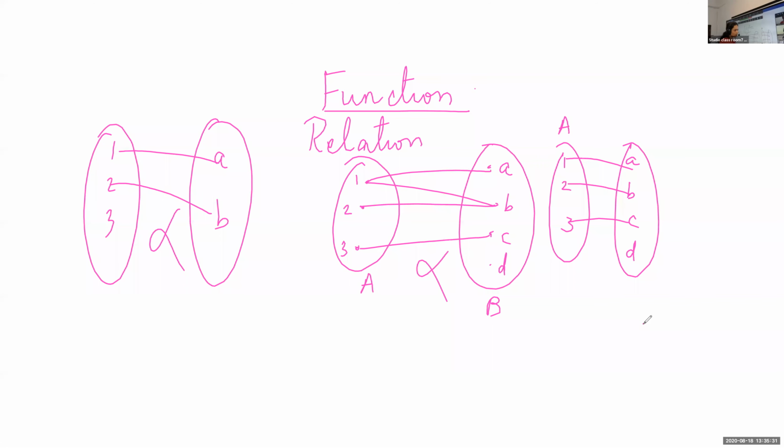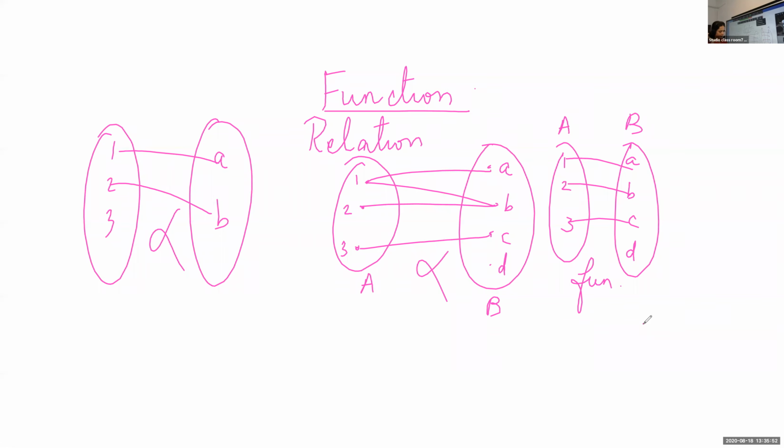Although here D is not having a pre-image, we have to look for only the images. Every element in the set A is having an image. Therefore, it is a function. Ma'am, the definition of function.